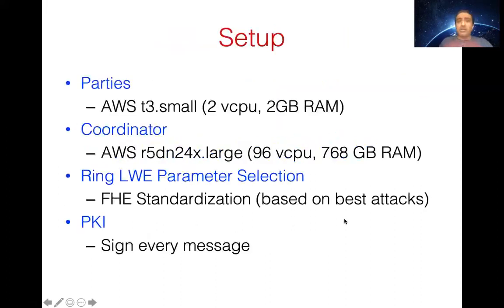So let me talk a little bit about our implementation. We instantiated our parties with a T3 small instance from AWS, which has 2 CPU threads. For the coordinator, we used the best machine, because this is verifiable and we just need one. If we are running the ceremony, we can choose the spec of the coordinator. So we used one with 96 threads and close to a terabyte of RAM. We used the FHE standardization to select the parameters for the ring LWE, and a public key infrastructure for signing every message.